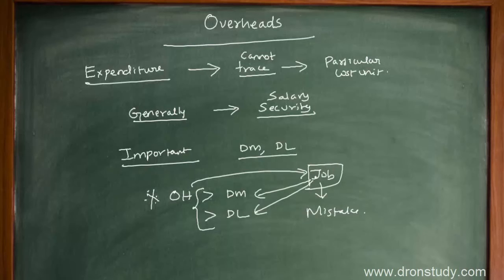So what you have to understand is that overheads represent expenses incurred in providing certain ancillary facilities or services which facilitate or make possible the production process.